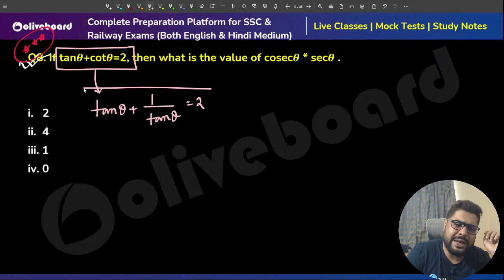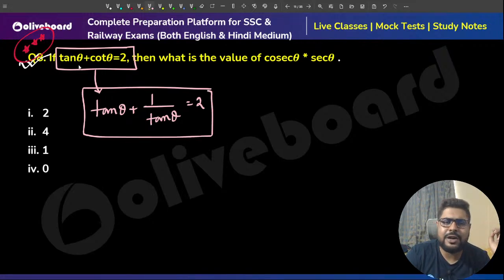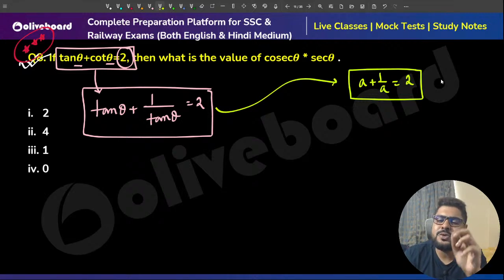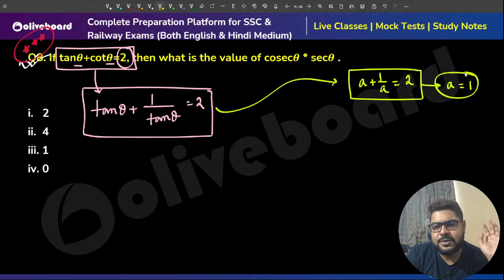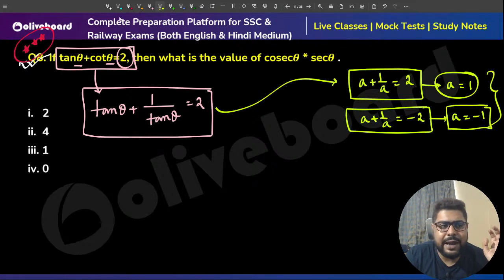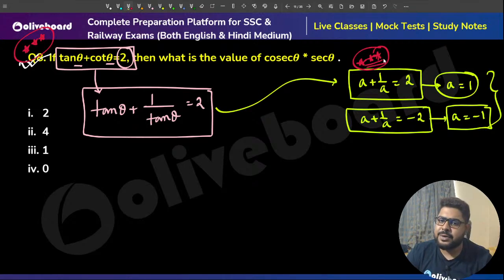Now you see there are so many approaches. You can take theta as 45, tan is 1, cot is also 1, total is 2. You can use the trial value putting approach. But if you want to learn something, always remember that if a plus 1 by a is equal to 2, that enables us to find the value of a, which will come as 1. And also remember this, if the value is minus 2 instead of 2, then also a is equal to minus 1. Remember these two very important concepts. There are so many uses of these two concepts.